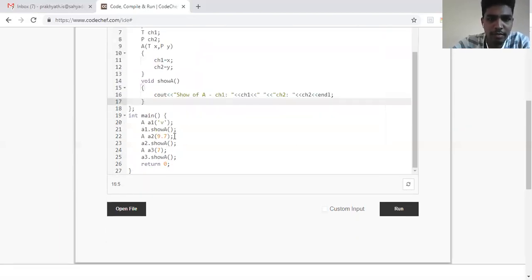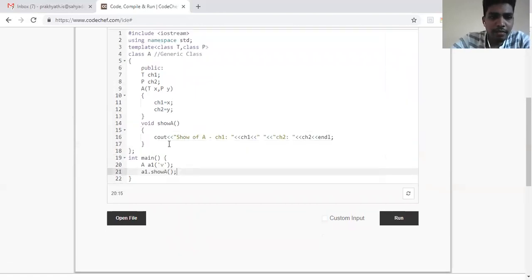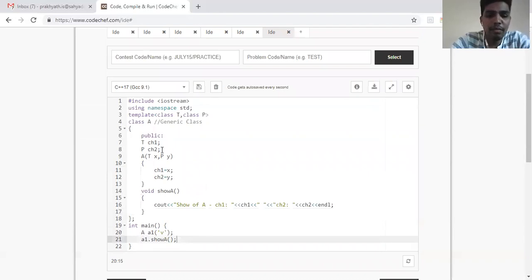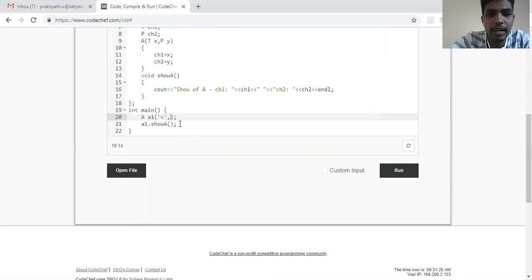We'll change the statements here also. It's the same class, but it has multiple data members and both are of generic types. T can take any data type, P can take any data type. Here I'll pass one as V and another as 9. So let me run this piece of code.